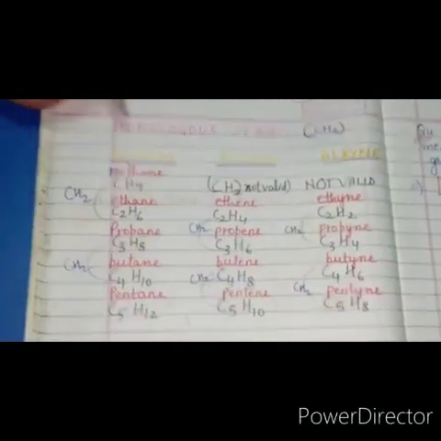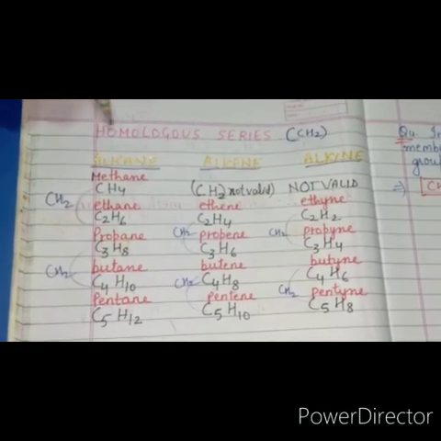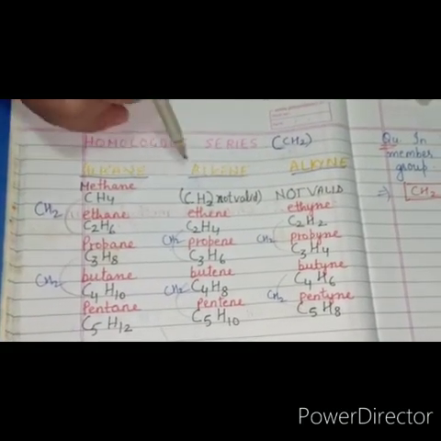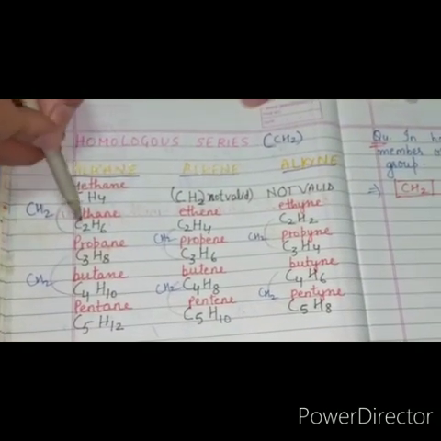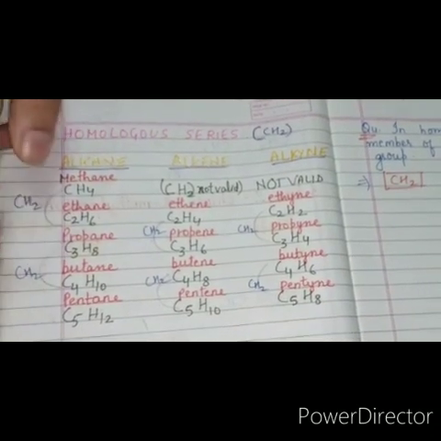Hello everyone, our today's topic is homologous series and nomenclature of carbon compounds. To understand, first of all, let us see. These are alkanes, saturated hydrocarbons. In the first video I told you how we go down: methane, ethane, propane, butane, pentane and so on.